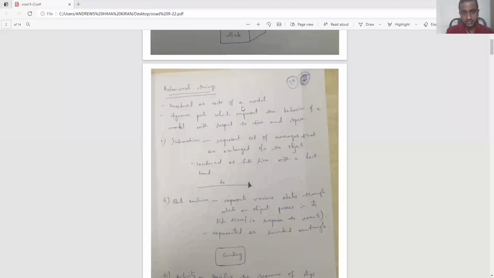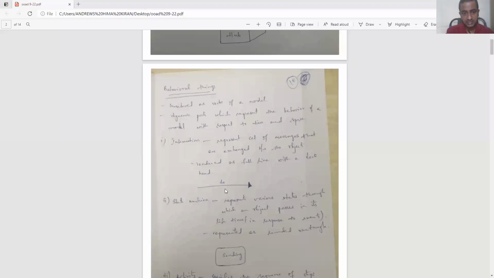So it is considered the verbs of a model, and these are the dynamic parts which represent the behavior of the model with respect to time and space. These behavioral things change according to the time and space where the model is yet to be built.